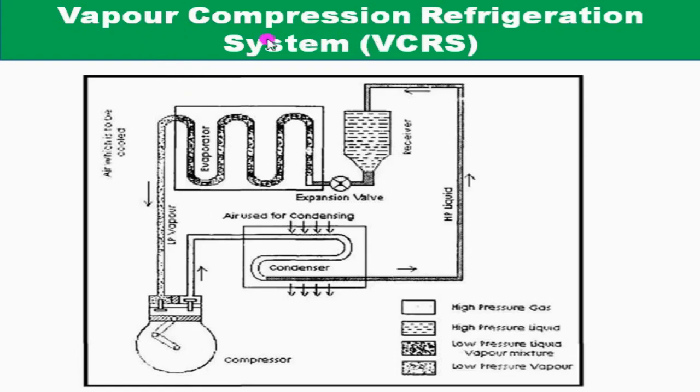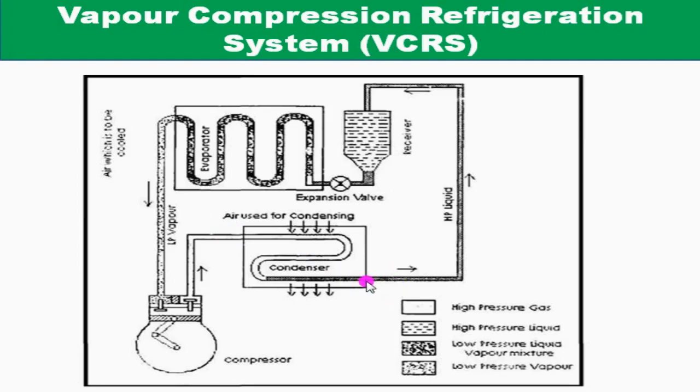In the vapor compression refrigeration system, the refrigerant alternatively undergoes a change of phase from vapor to liquid and liquid to vapor. From the exit of the evaporator to the inlet of the condenser, the refrigerant is in vapor form.